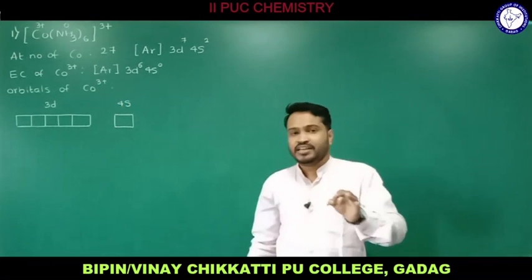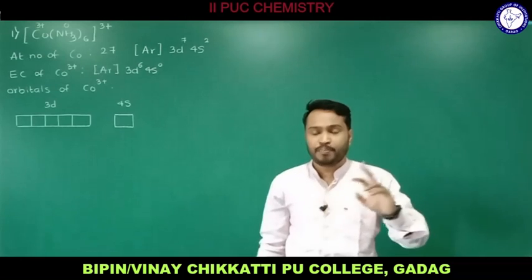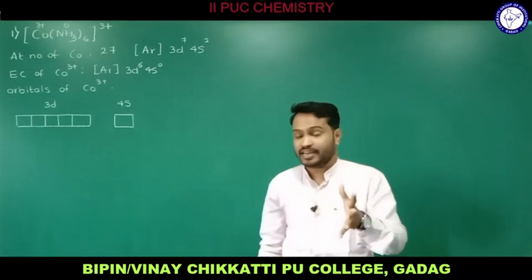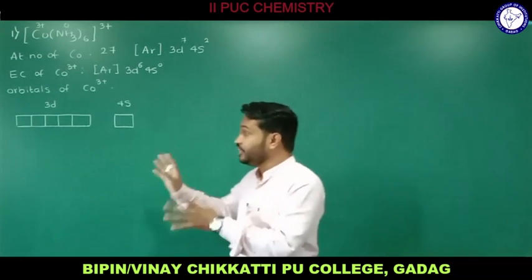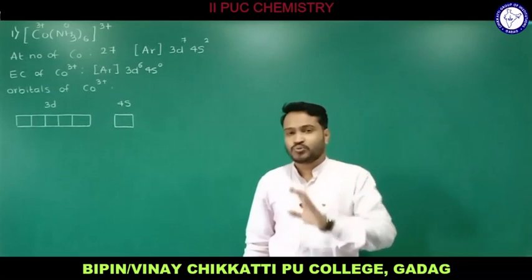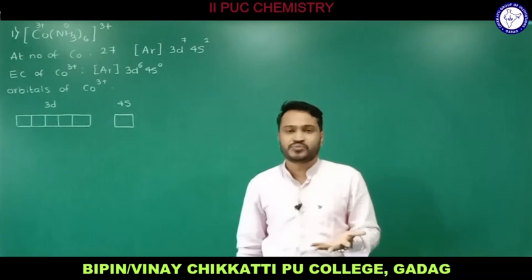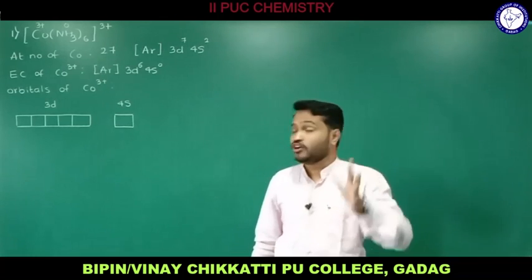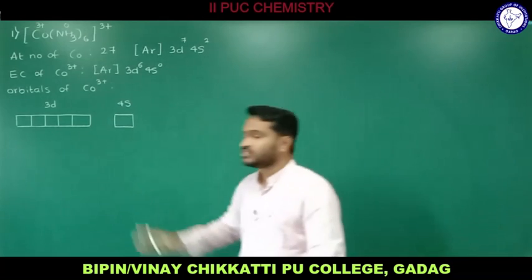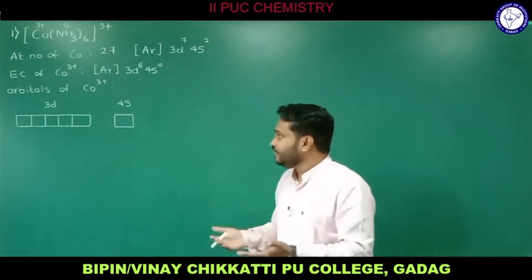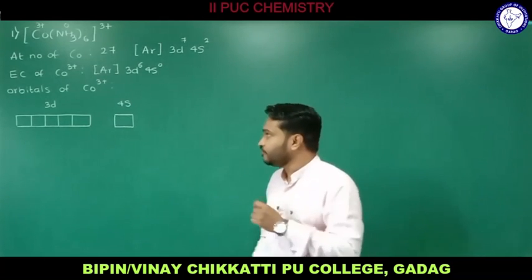If it is p, the shape is dumbbell, px, py, pz, so 3 are needed. In case of d, we have dxy, dyz, dzx, dx square minus y square and dz square, 5 atomic orbitals. Therefore I considered 5 boxes for the 3d and 1 for the 4s atomic orbital.